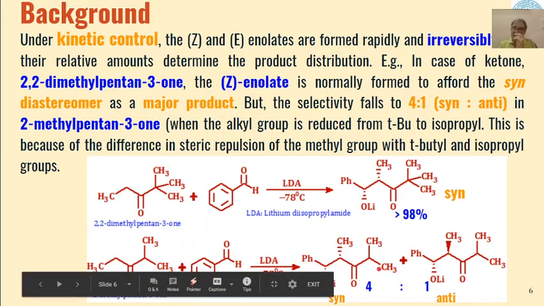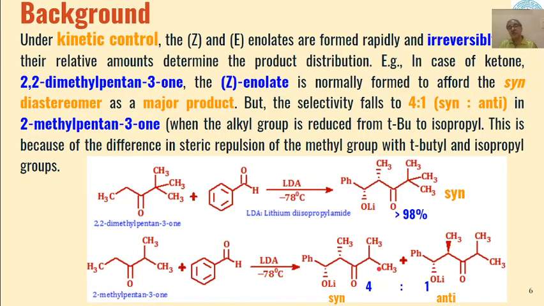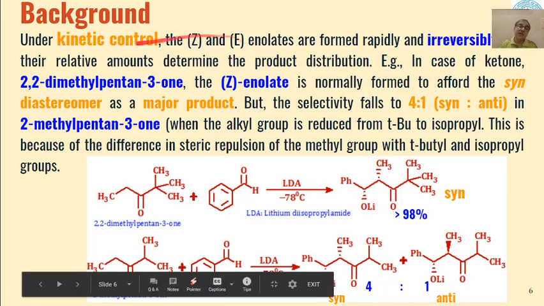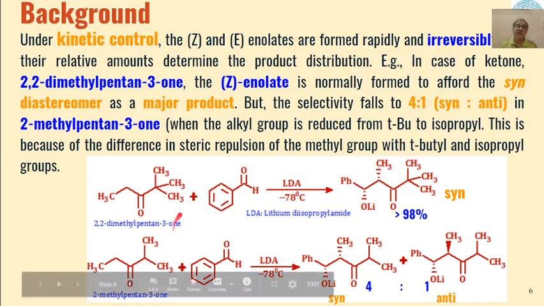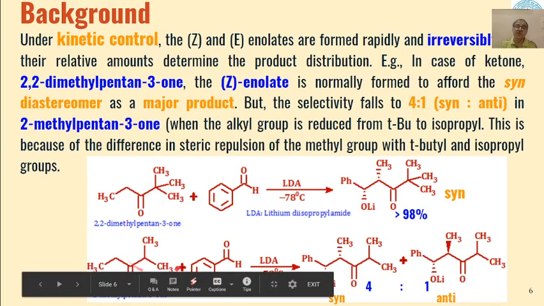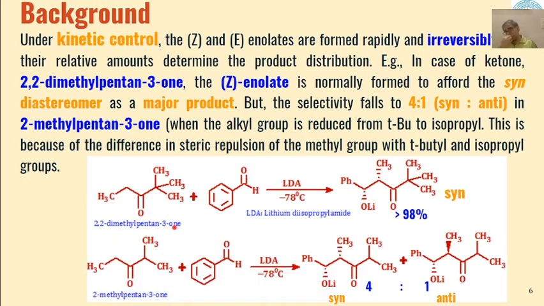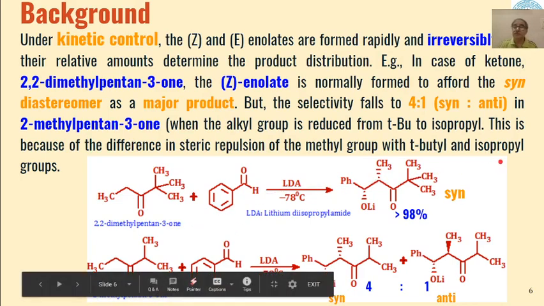So there are two things: number one, the product formation in kinetic control will be determined by how much of these two are formed irreversibly in the first step, and second, the type of substituents present on the molecule or the substrate.